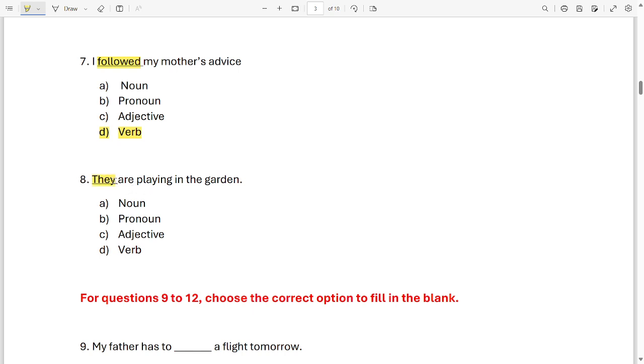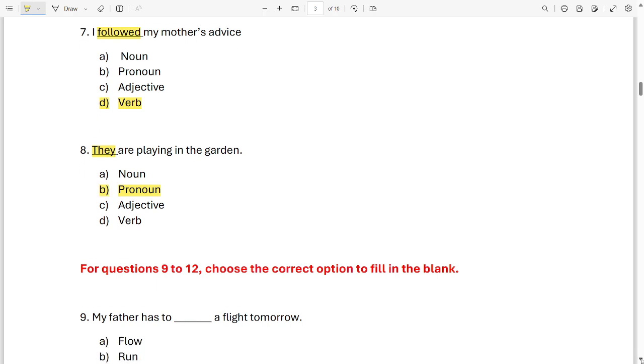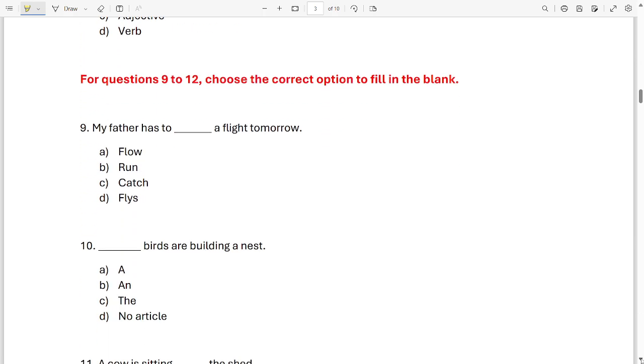Okay. Next, they are playing in the garden. The underlined word is they. What is they? Noun, pronoun, adjective or verb? Think carefully. Take your time. Come on. Yes, it is a pronoun. Option B. Well done. See, we have reached question 9 also.